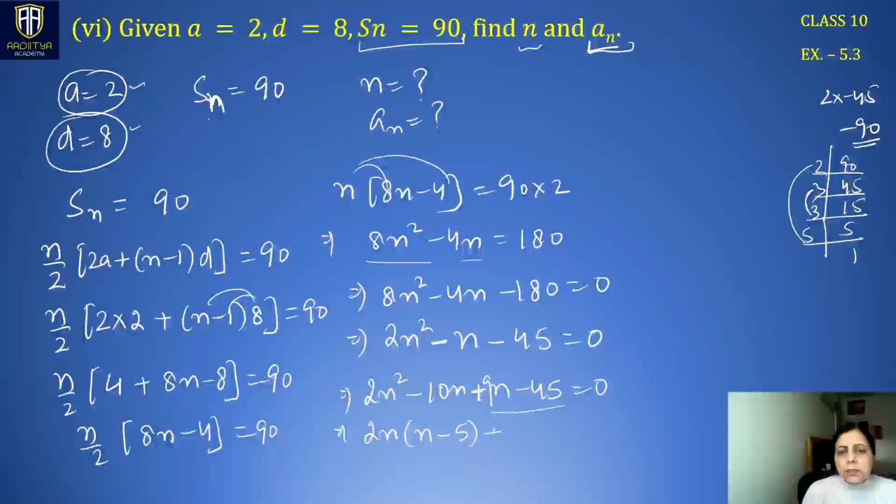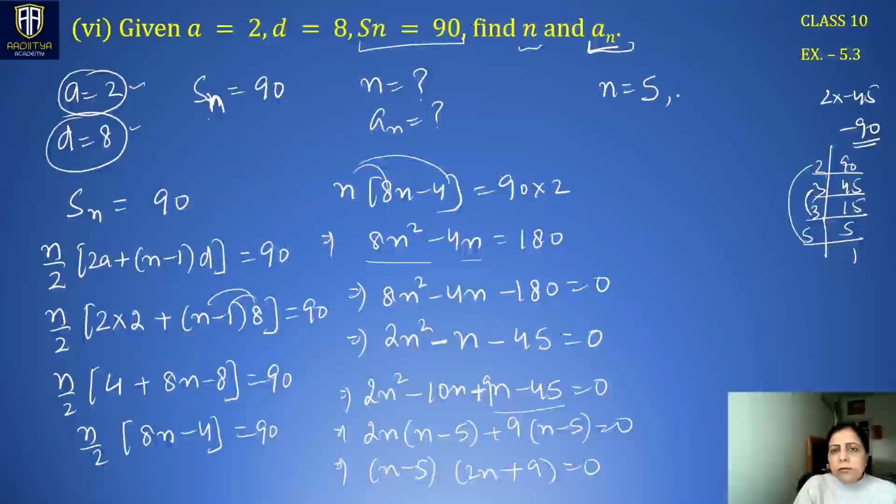From these two, we can take out 9 common so that we have n minus 5 in the bracket. So n minus 5 is common to both the expressions. We are left with 2n plus 9 after that, which is 0. So the value of n comes out to be 5, or n is equal to minus 9 by 2.